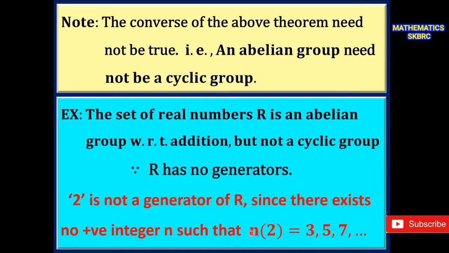Put n equal to 0, 0 times 2 is 0. Put n equal to 1, 1 times 2 is 2. Put n equal to 2, 2 times 2 is 4, but we did not get 3. So 2 is not a generator. Similarly, 3 is not a generator of R since there exists no integer n such that n times 3 is equal to 2, 4, and so on.